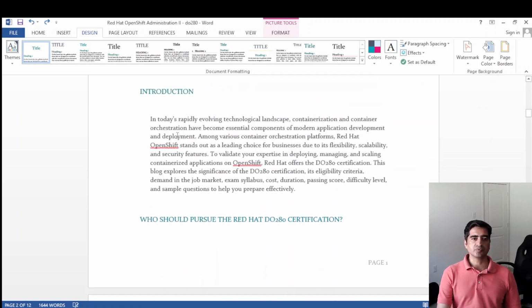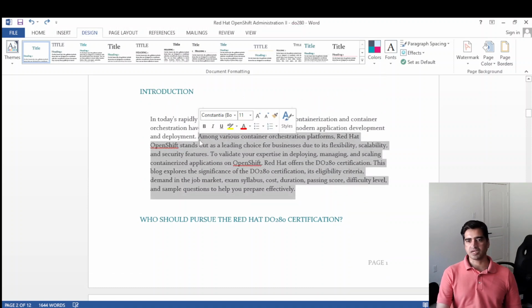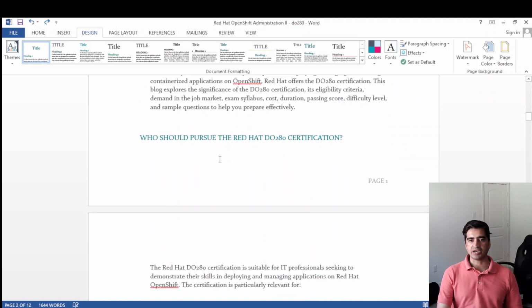Okay, so the introduction, you can read it. I won't take much time. I will cover the more important topics. Who should pursue this Red Hat certification?